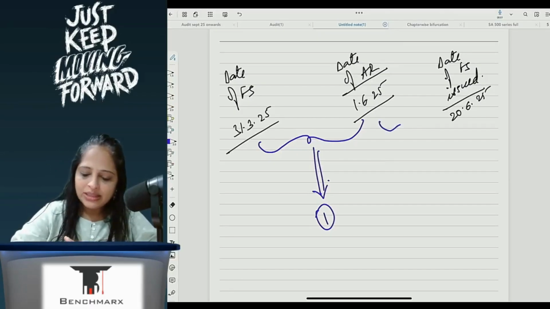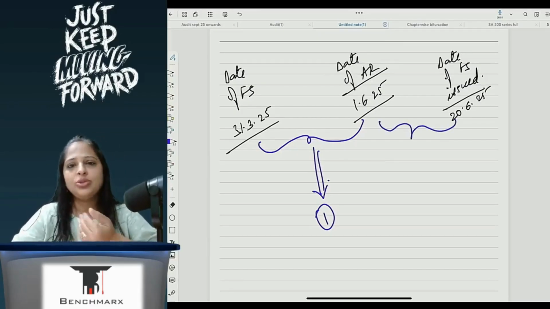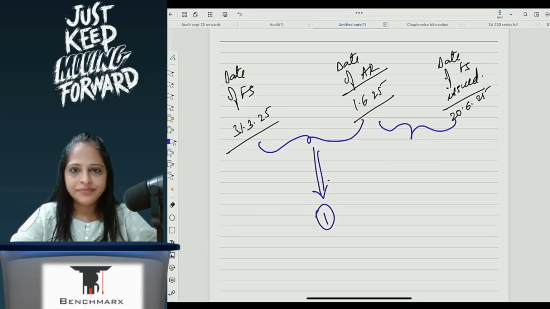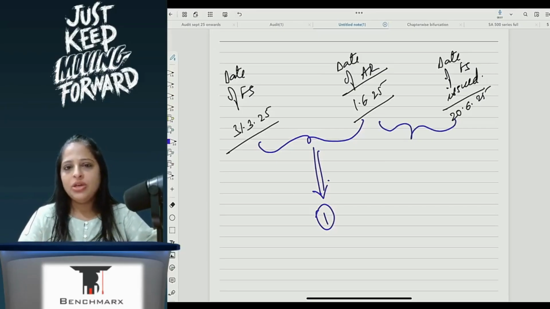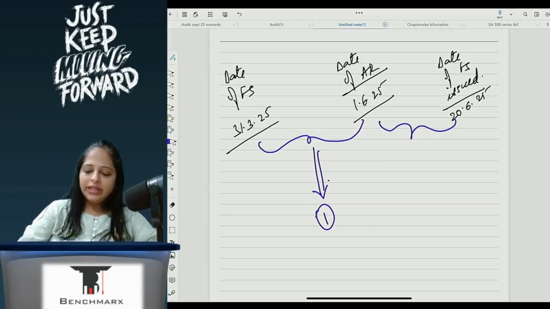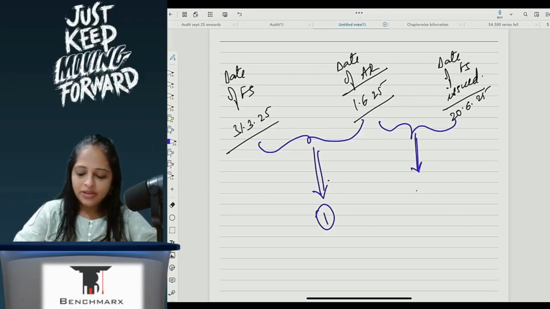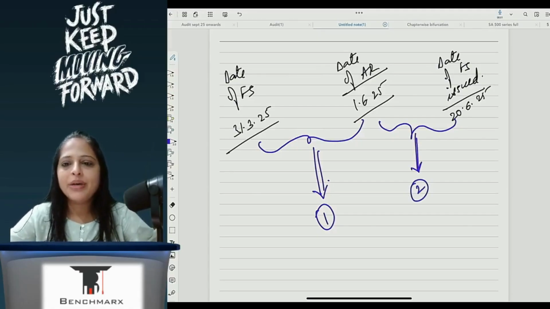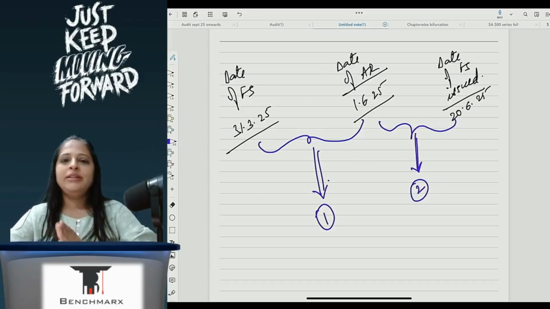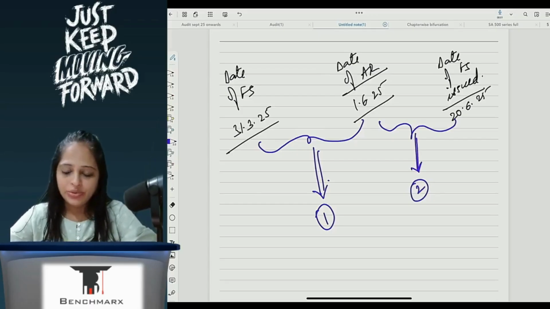Second situation is that he may have issued the audit report already, but the financial statements are not yet issued. So the subsequent events are occurring after the date of audit report but before the date the financial statements are issued.